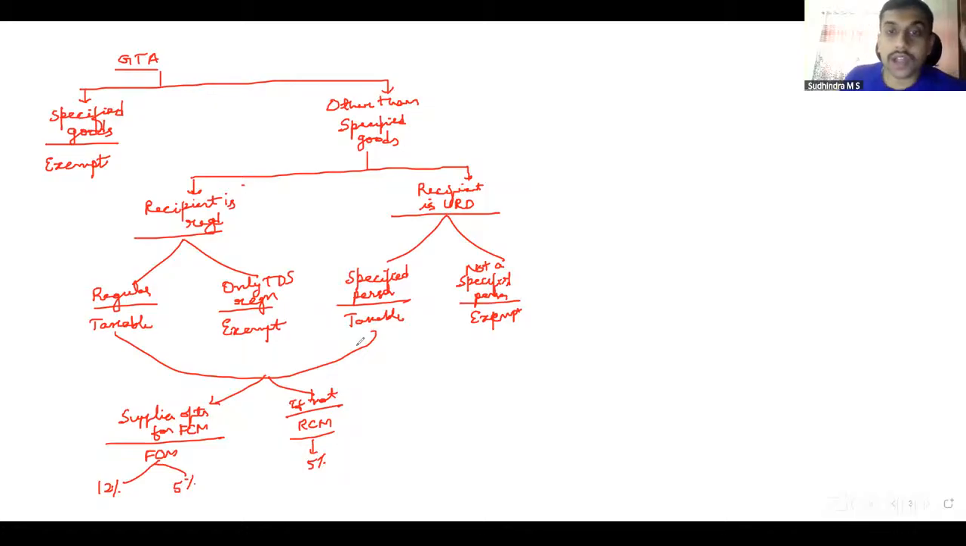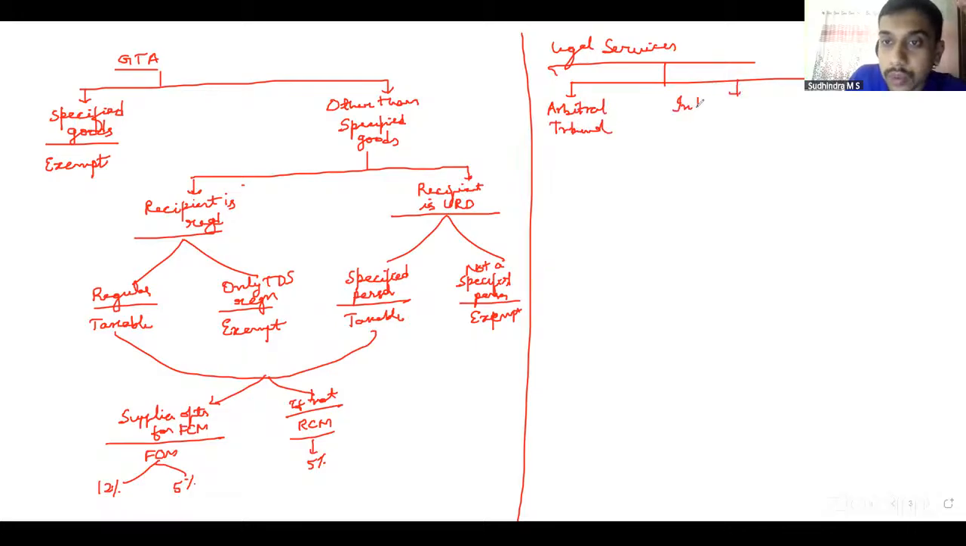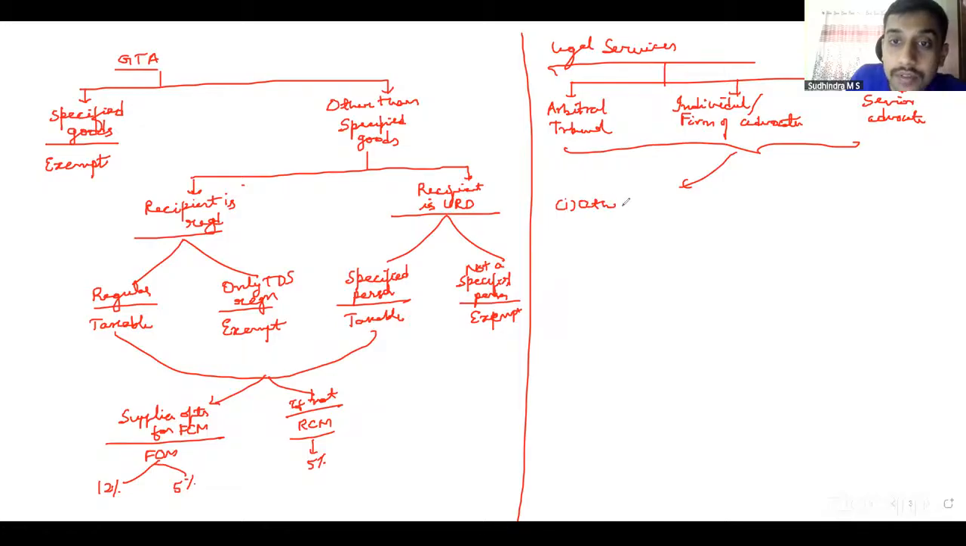Whereas the next discussion that we have to discuss is with regard to legal services. In relation to legal services, again we have discussed three things there. Services provided by an arbitral tribunal, services provided by an individual advocate or firm of advocates, services provided by senior advocates. These three, if they are providing the services to other than a business entity,